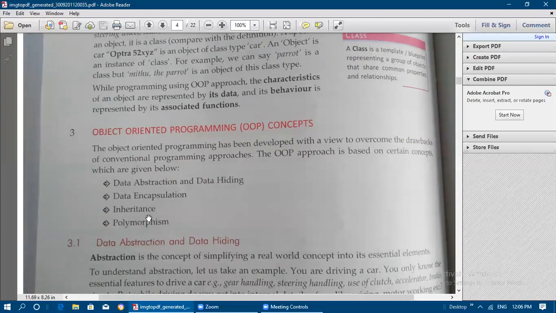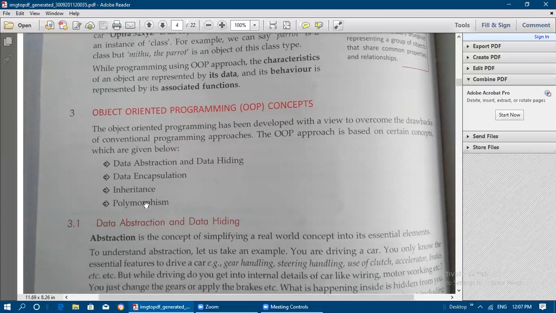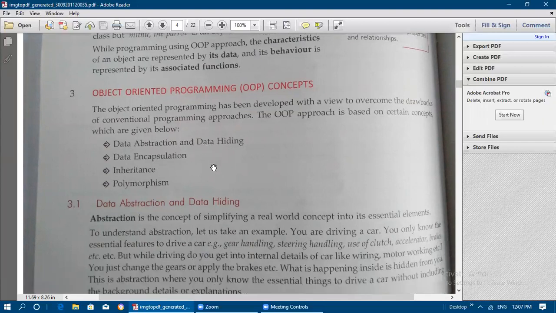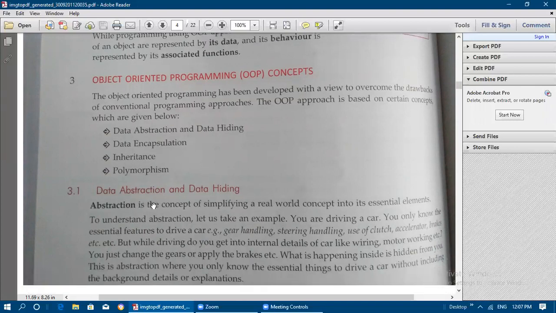All these concepts are supported by object-oriented programming. So when you are writing a Python program in OOP, we need to follow certain syntaxes and concepts also. First, let us see what is meant by data abstraction and data hiding. Data abstraction is a concept of simplifying real world concepts into their essential elements.